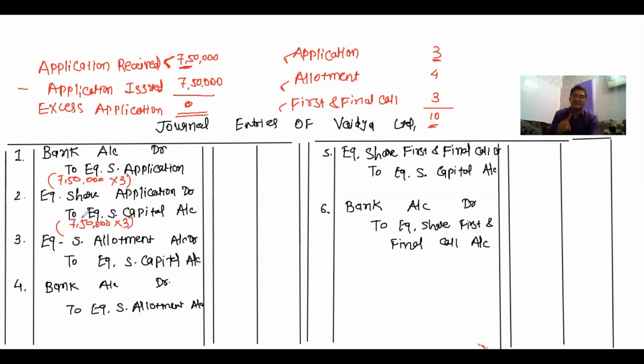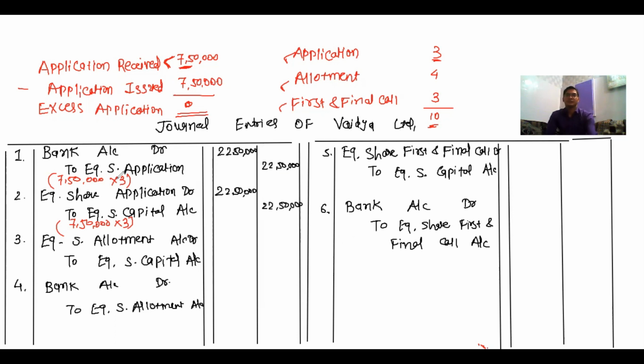So in the second journal entry there is no credit to bank account for excess application. So now simply 7,50,000, that is the number of shares, and the amount of the first installment, 3 rupees. So 7,50,000 multiplied by 3, and my answer is 22,50,000 for the first and second journal entry, 22,50,000 and again 22,50,000. Got it?